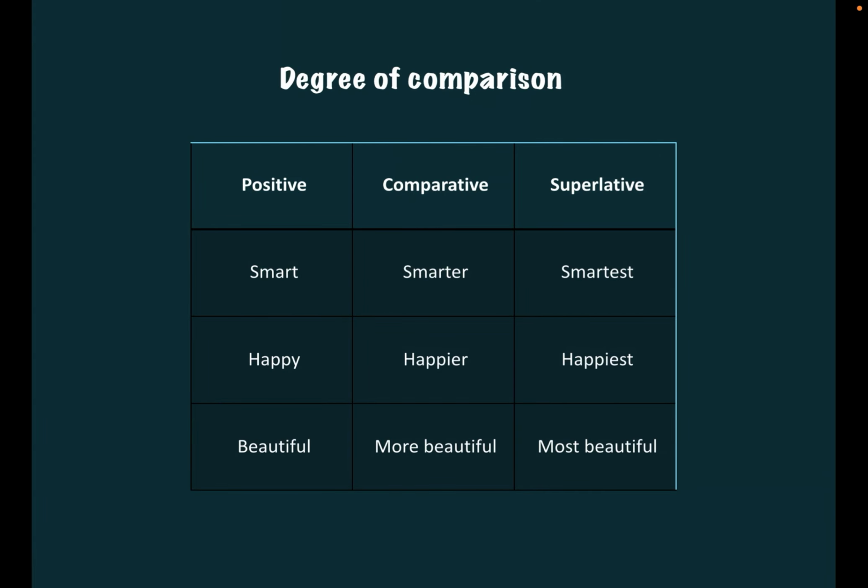In today's video, the topic that I'm going to cover is degree of comparison, in which we are going to come across all these adjectives and the different forms in which we can write them. So the first form is positive, second is comparative, and the third is superlative. It's very easy. Smart, smarter, smartest. So if you pick out the word smarter and they ask you which degree it is, you have to say it is the comparative degree.